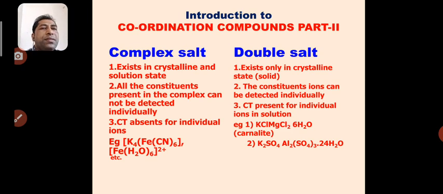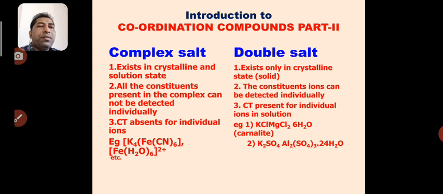When these complex salts dissolve in a particular solvent, the individual constituents present in the complex are not separated. When we take the confirmatory test (CT) for these individual constituents, the CT will be absent, and it will show the CT only for the whole coordination complex.